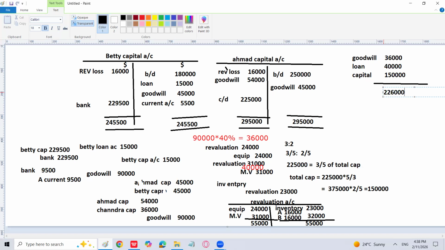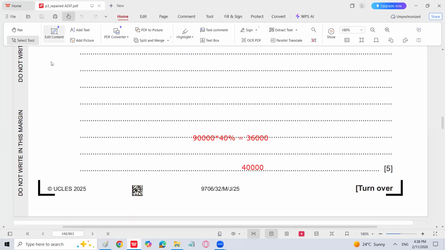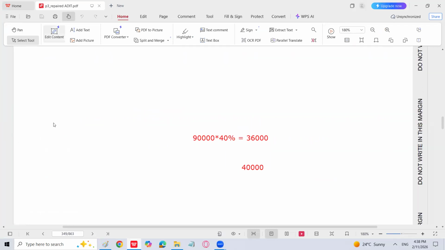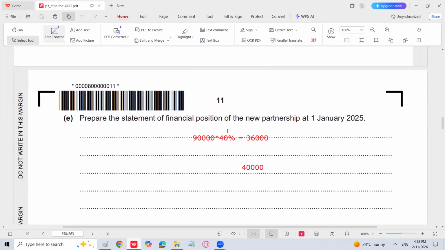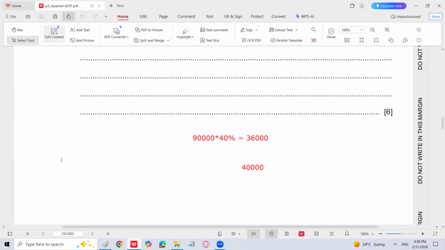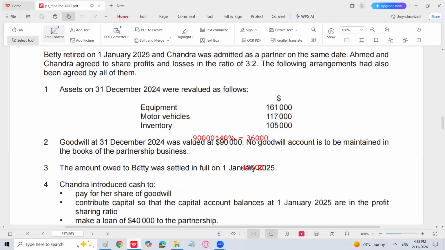Okay. Now let's move forward. The next part of the question is, I can understand this is difficult. I can understand that you might not be able to solve the question 100% correctly. It doesn't matter. Prepare the statement of financial position of the new partnership. There are 8 marks, and then the question is going to be complete. So now we have to prepare the balance sheet of the new partnership. So let's do that.